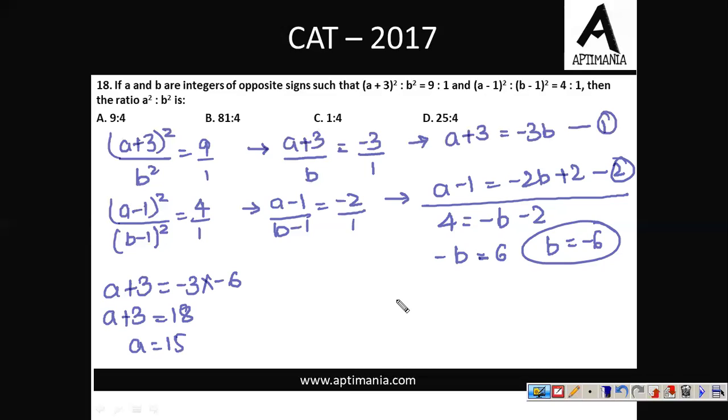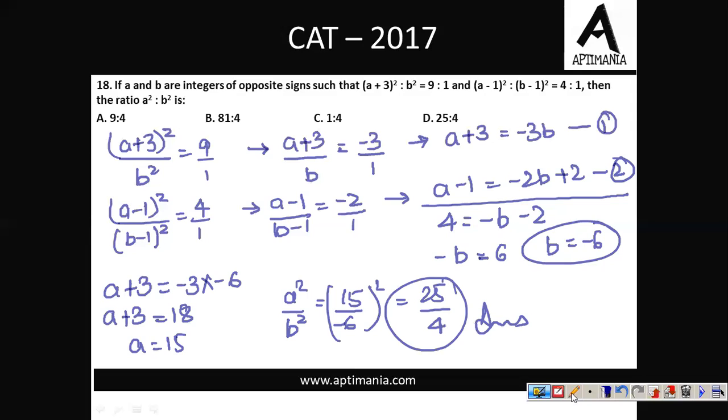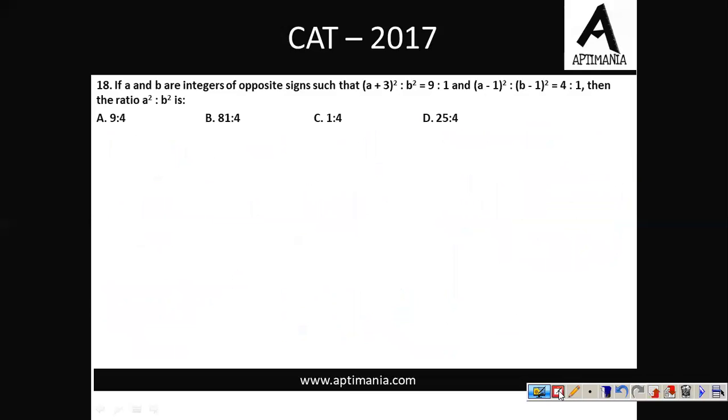Now what they've asked is the ratio of A square upon B square. A square upon B square equal to 15 upon minus 6 whole square, which cancels out to 5 upon 2 whole square. So the ratio will be 25 upon 4. So for question number 18, the correct answer is option D, 25 upon 4. Let's go ahead to the next question.